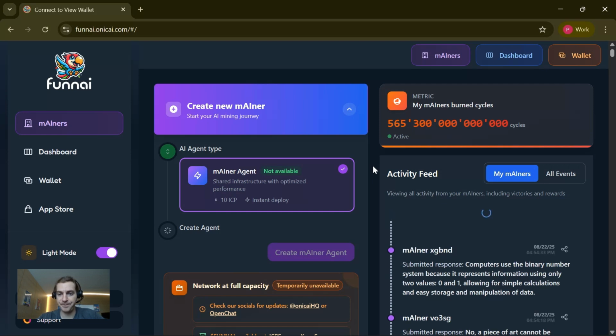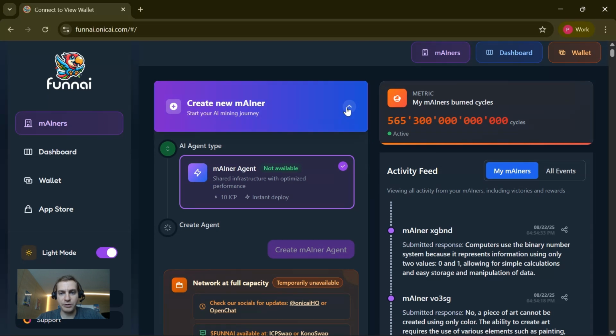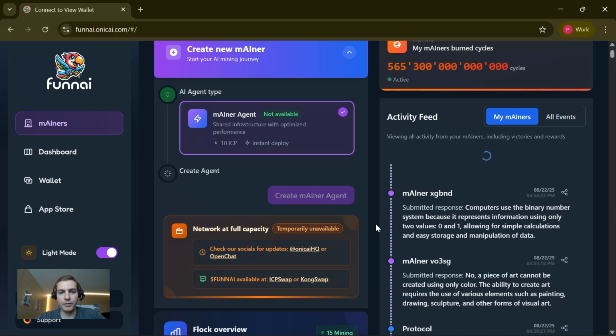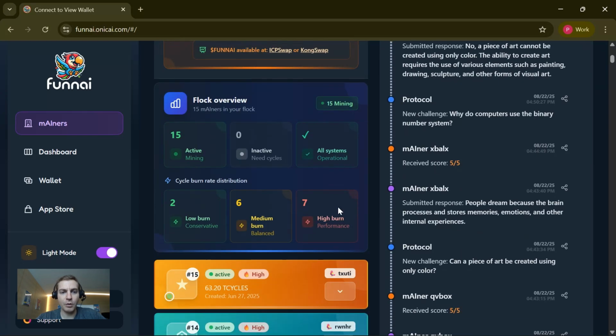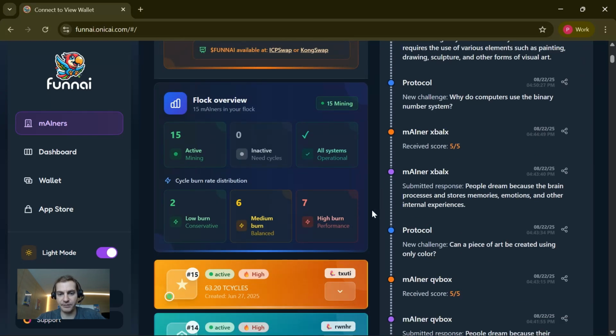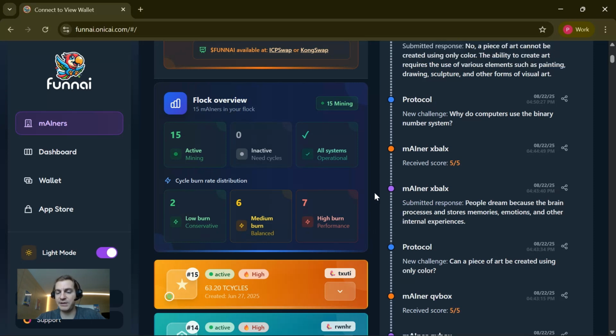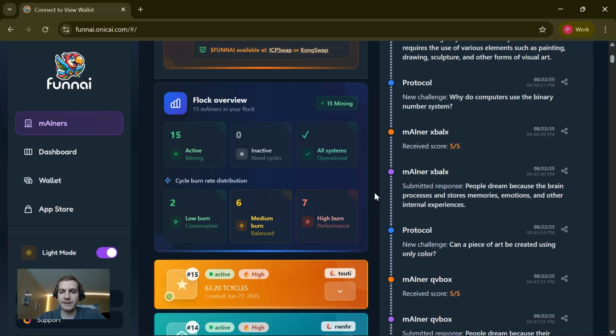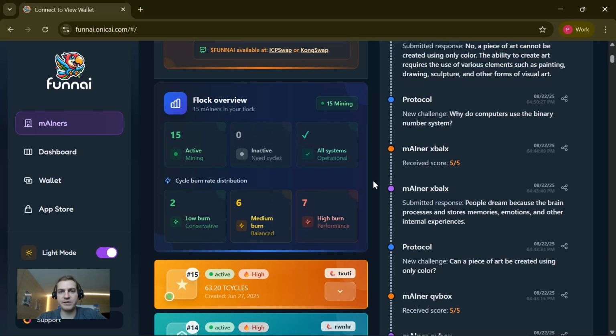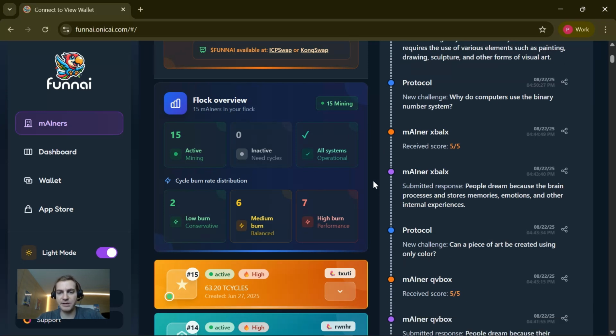create this network. On the app and the miners tab, we have the option to create new miners when they are available. And then we have an overview of all our miners that we currently have, including some of the stats. Most importantly, their setting in terms of how many cycles they burn per day. Cycles burned basically translates into how many responses they submit, thus how many challenges they participate in.